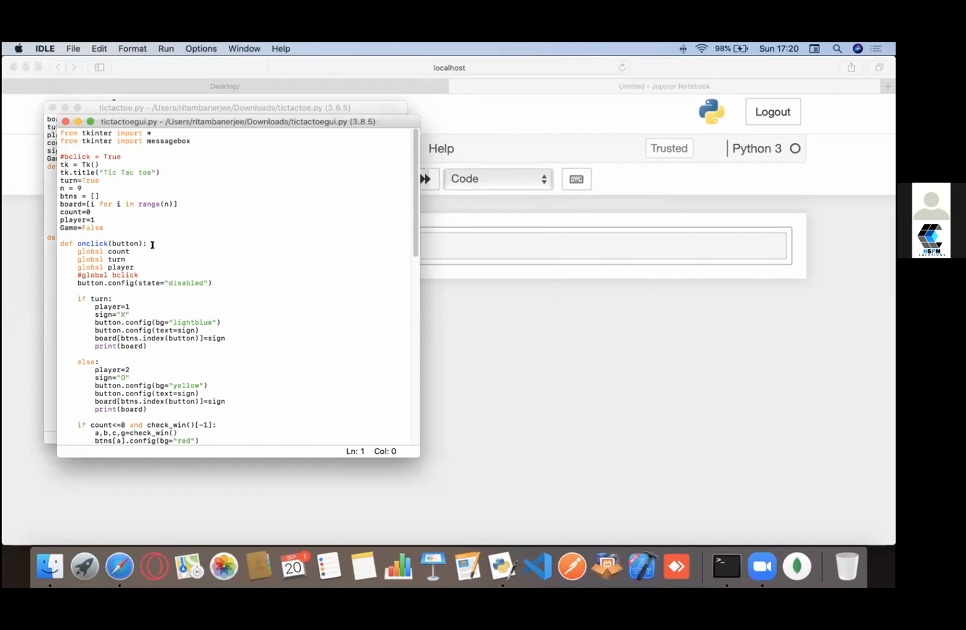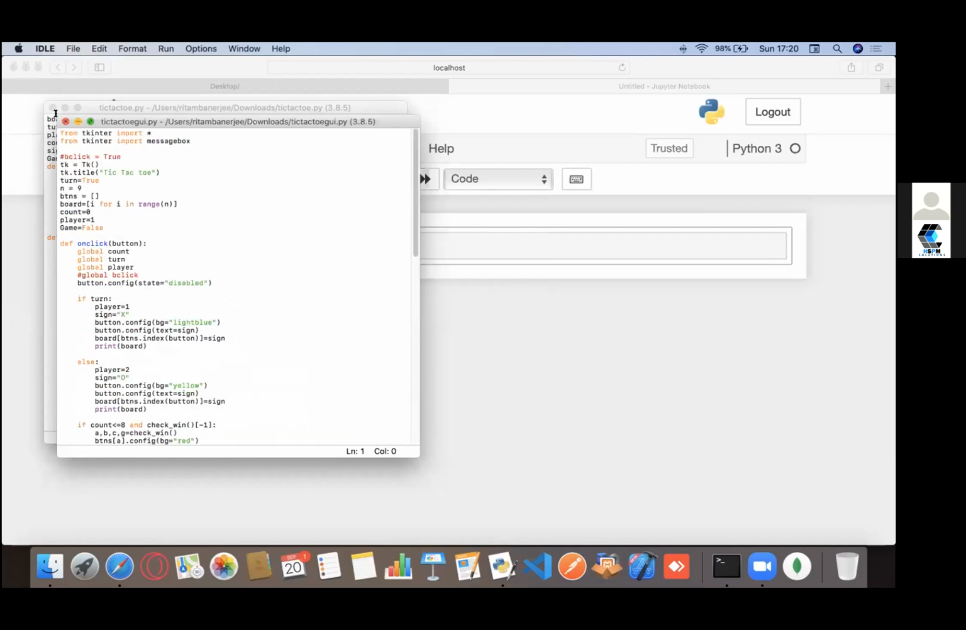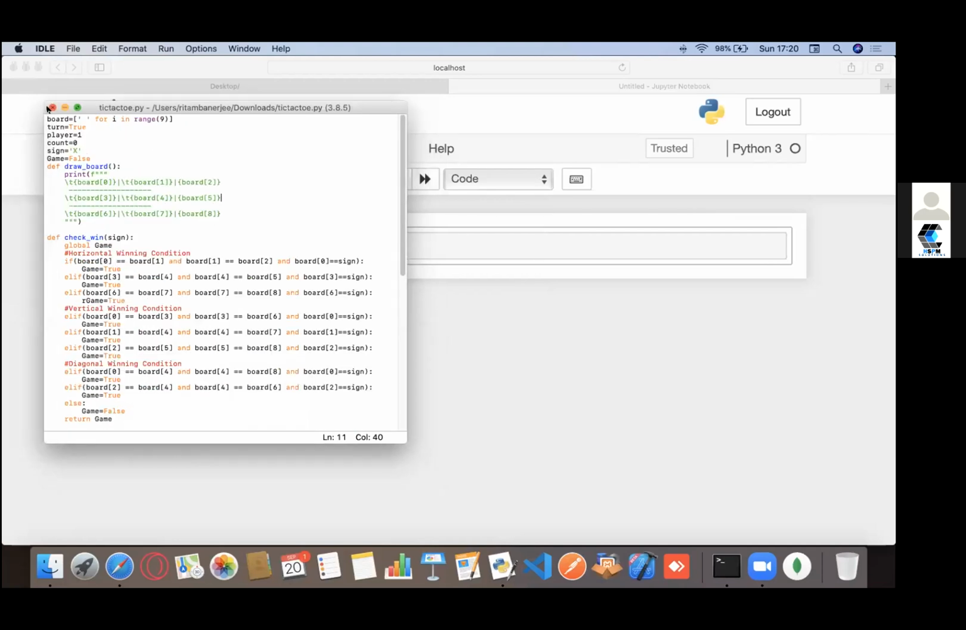IDLE stands for Integrated Development Environment. Right. So this is what we are going to try to build. So let's start building it.